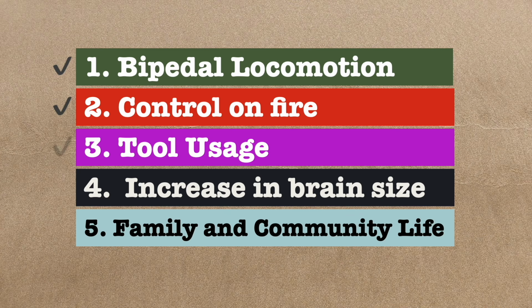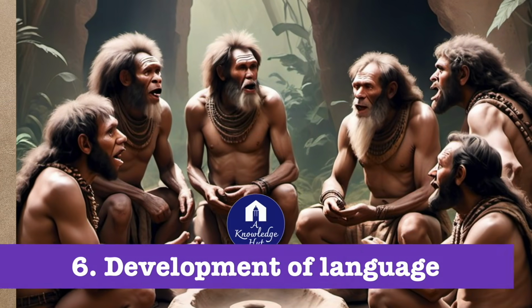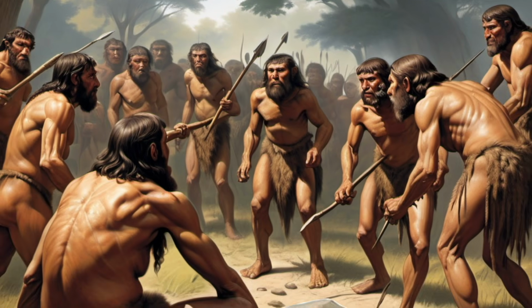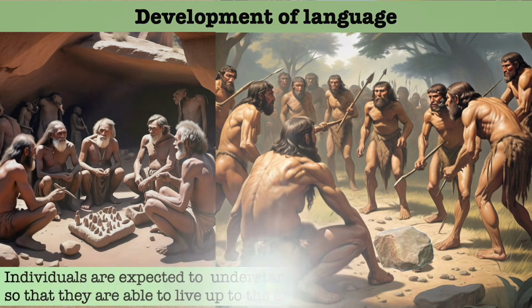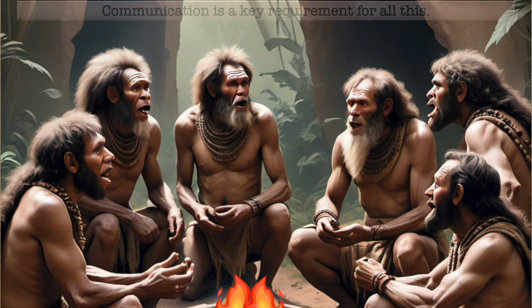So far, we have seen 5 evolutionary adaptations of the early humans. The development of language and communication was the next crucial step. Community life holds specific requirements. People need to let others know of their requirements. Individuals are expected to understand the needs of the other members so that they are able to live up to the expectations. Communication is a key requirement for all this.